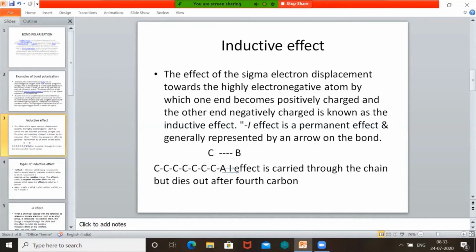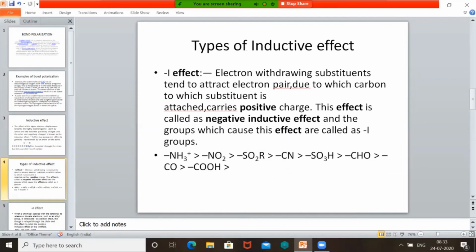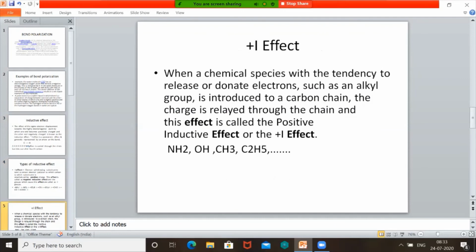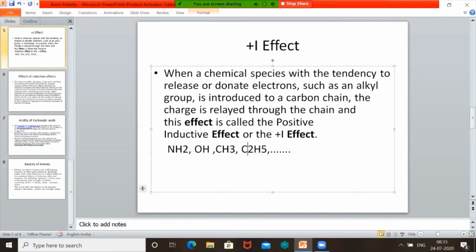It is of two types, plus I effect and minus I effect. The inductive effect caused by an electron withdrawing group is the minus I effect because carbon becomes positive and that group becomes negative. These are the groups which cause the minus I effect. Then we have electron releasing groups such as water, ammonia, methyl group, alkyl groups. It is called the plus I effect because these groups become positive due to the moving away of the electron pair.